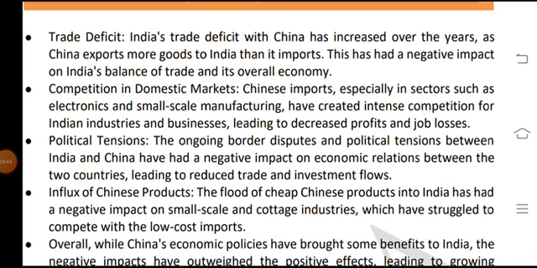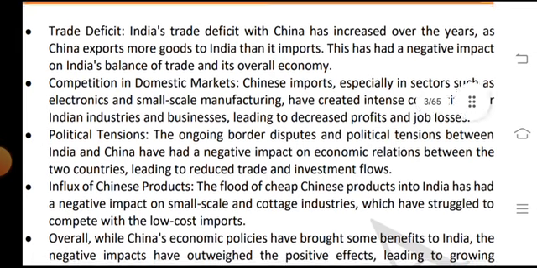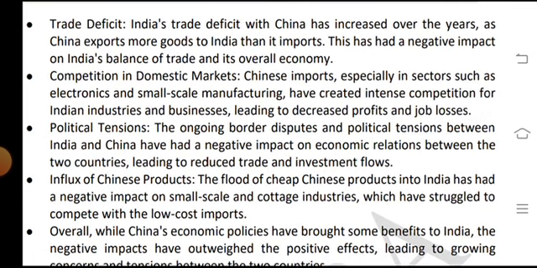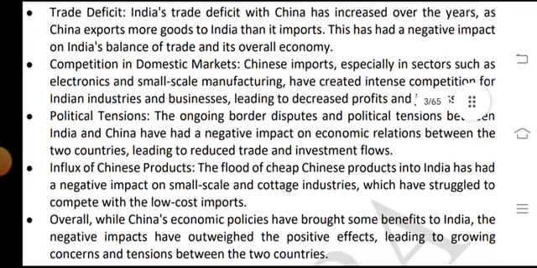Trade deficit: India's trade deficit with China has increased over the years as China exports more goods to India than it imports. This has had a negative impact on India's balance of trade and its overall economic competitiveness in domestic markets.